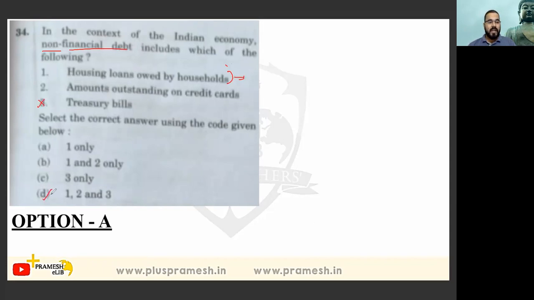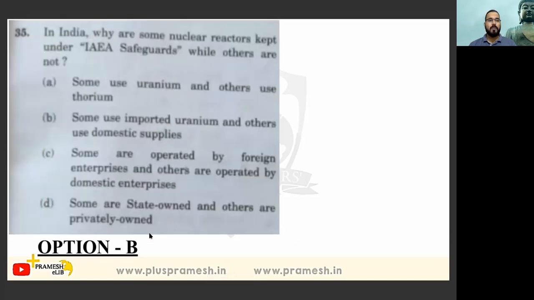So option 3 will get eliminated. Okay. Amounts outstanding on credits, that is also, हमने credit card का use किया है तो finance we have to pay. It's like that. So option B will get eliminated. Option A is there. Housing loans owned by households. House loan तो मिल ही जाता है सबको हमें.